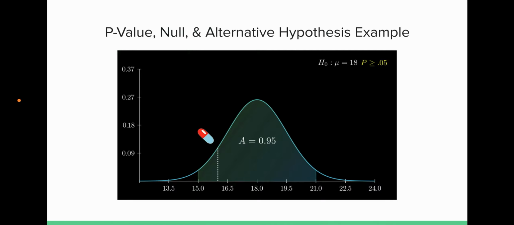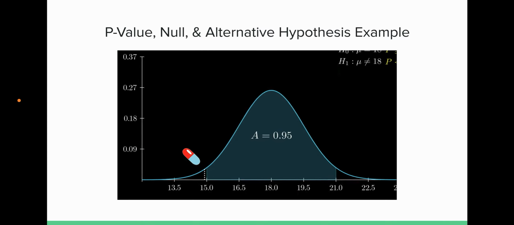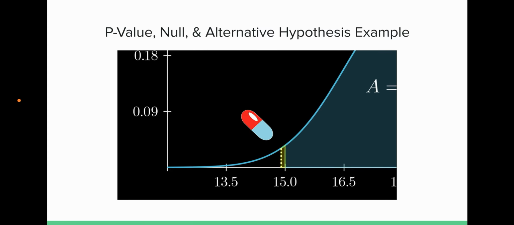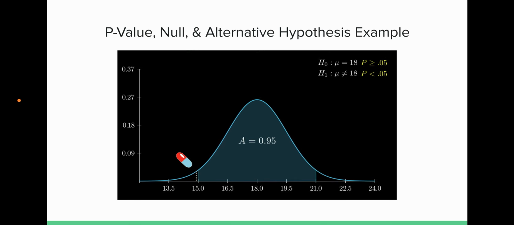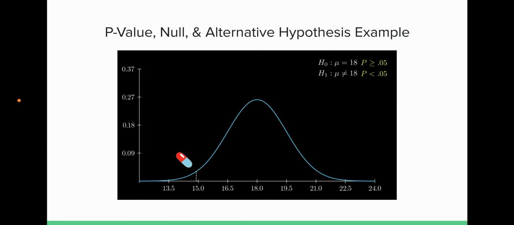Recall that it takes 18 days on average to recover from a cold. This is going to be our null hypothesis. Our alternative hypothesis is that the mean is no longer 18 because the drug did something, whether it decreased or increased the duration of a cold. This is what we call a two-tailed test. Intuitively, we can say that because the drug average recovery time was observed inside this 0.95 area, we fail to reject the null hypothesis. We can't say the drug is having any effect. Let's try a different drug. This one has an average of 14.9 days of recovery. Because it is outside that 0.95 area, we can say this is unlikely to have happened by random chance. Perhaps the drug is doing something, given our 0.05 threshold.